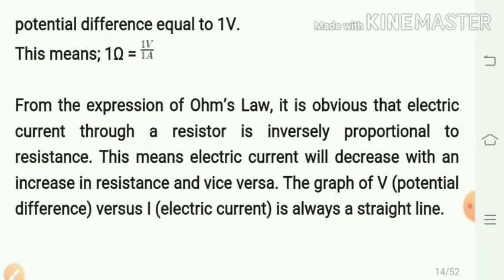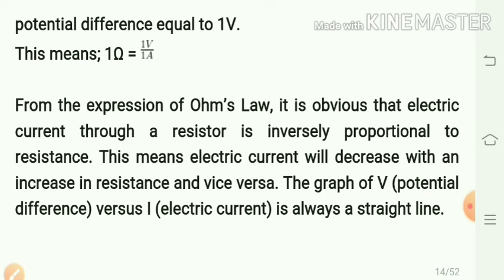In an electric circuit, if the resistance is doubled, the current gets halved. Thus, the current through a resistor is inversely proportional to its resistance. If resistance is decreased, current is increased, and if resistance is increased, current is decreased.